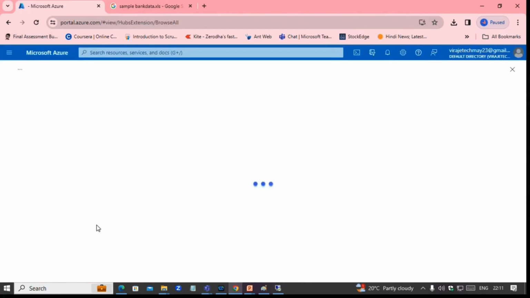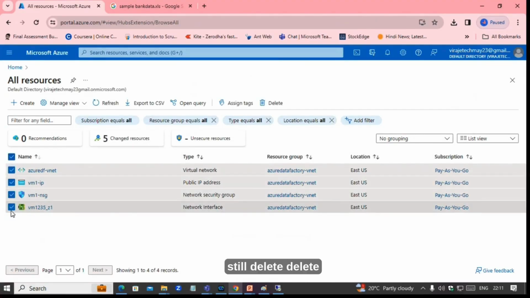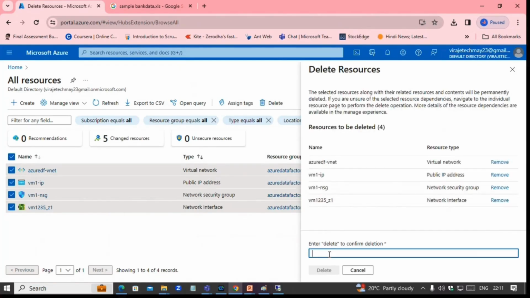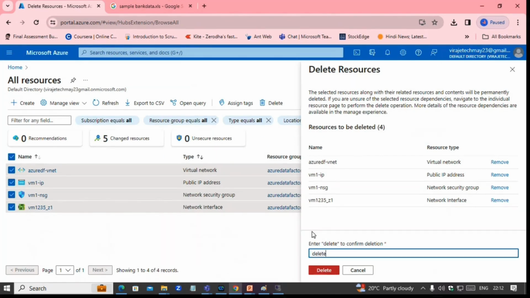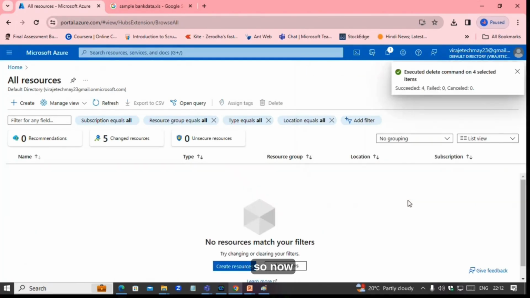Refresh, still delete. So now it's deleted, all the resources.